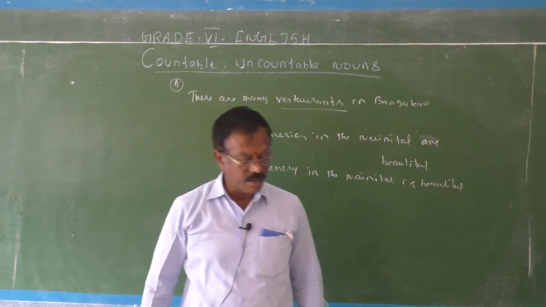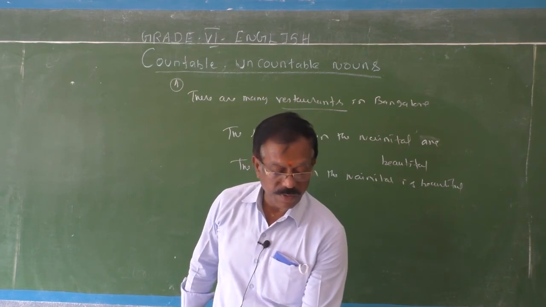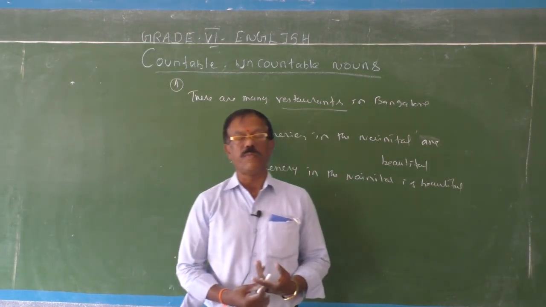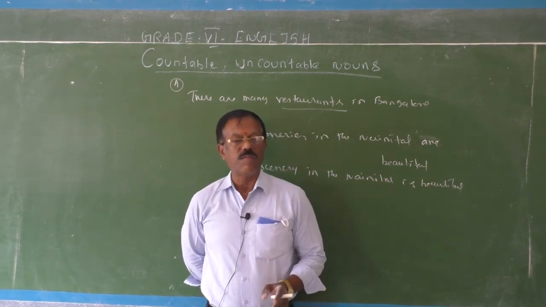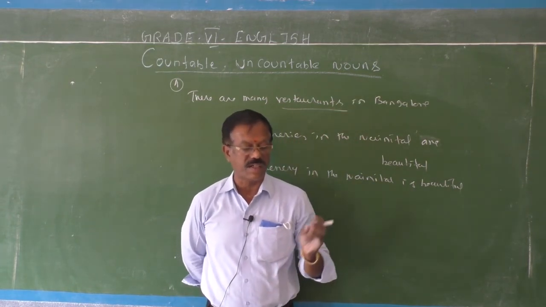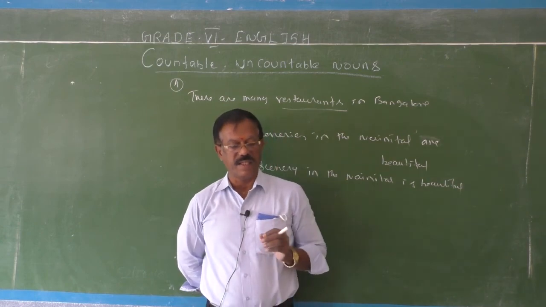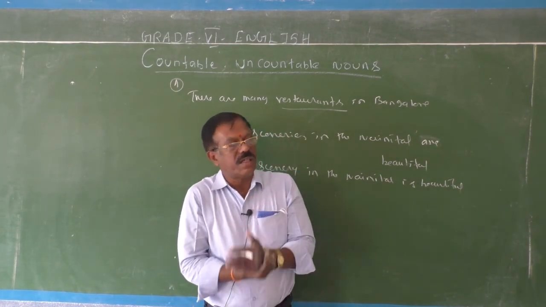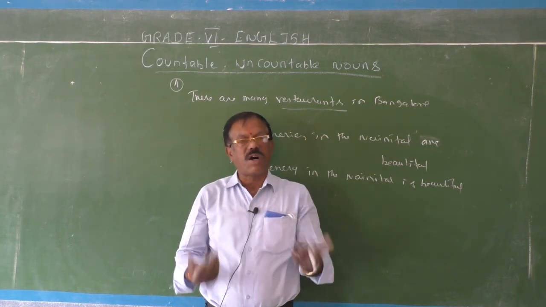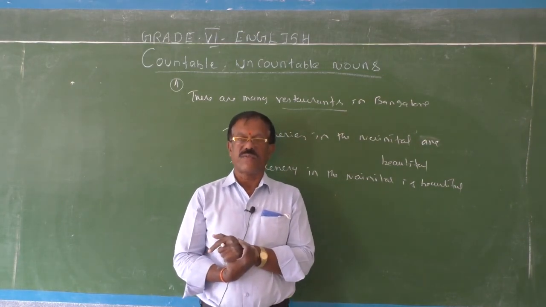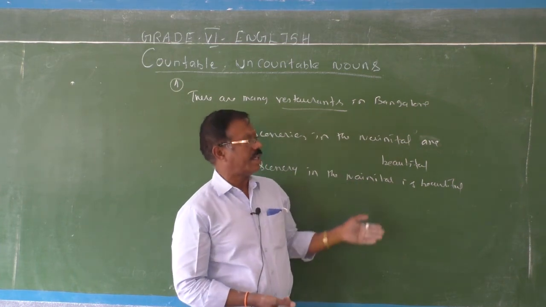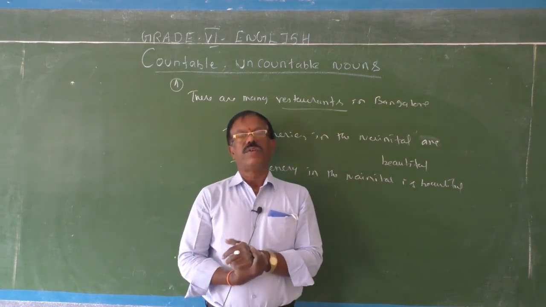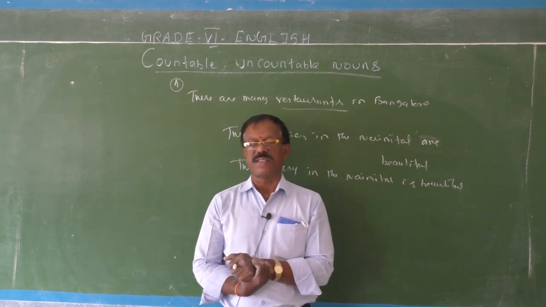There you have nearly 15 sentences. So on page numbers 26 and 27, these two pages, you can find more exercises, A, B and C. Altogether you have got 30 to 35 exercises, so you can easily solve them all. You can find answers easily for all the exercises they have given. Okay, children, try to write the answers for all these exercises.